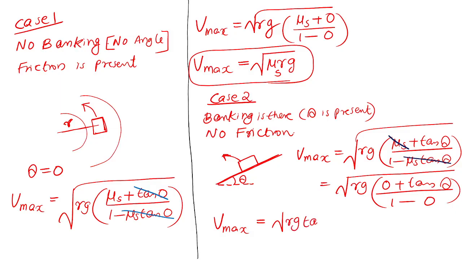You must memorize this. These formulas are required in problems. The two cases you have to understand. The general formula you have to memorize, and both the cases also you have to memorize. If there is no angle, then the maximum speed of the car is root of mu Rg. If the friction is not there but the angle is there, then the maximum speed of the car will be root of Rg tan theta. So all of you please write down all these formulas.